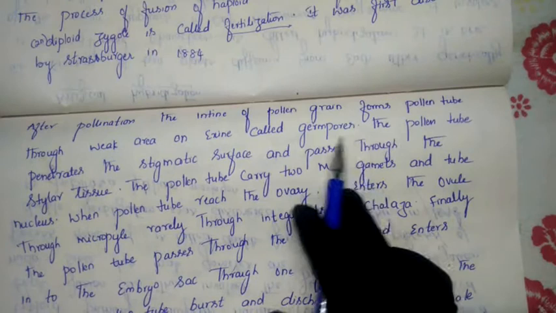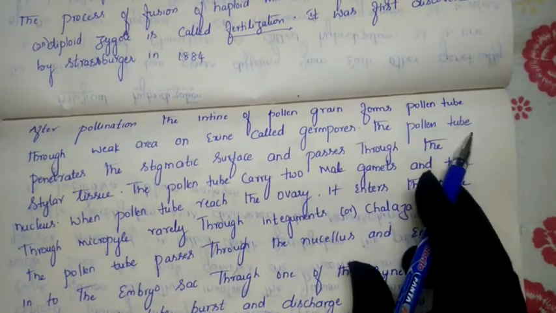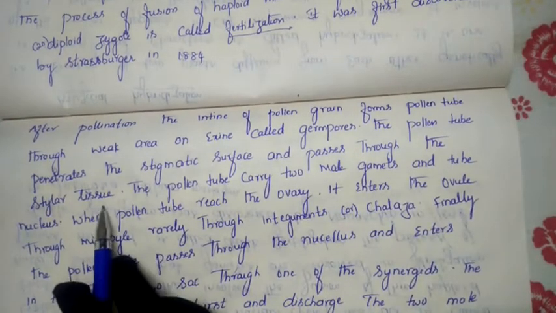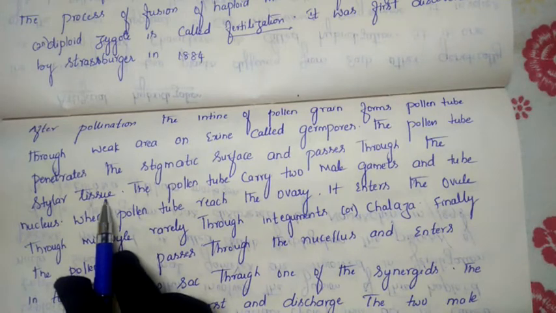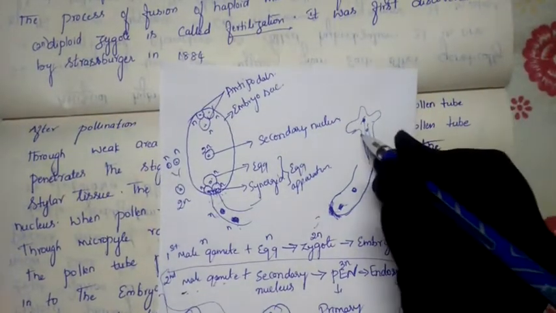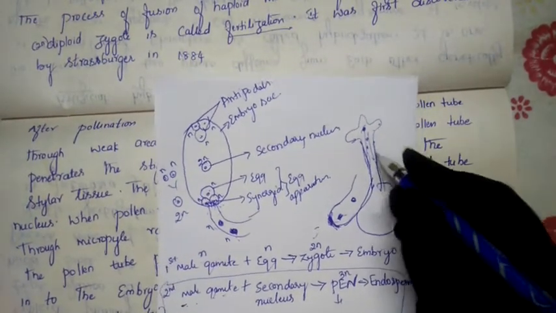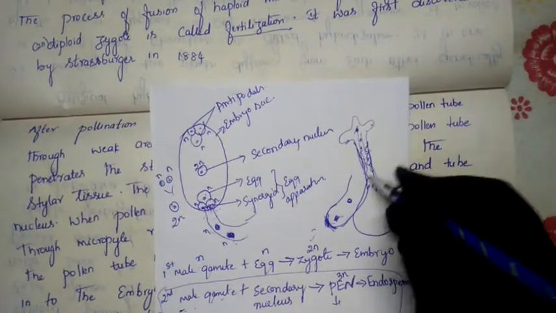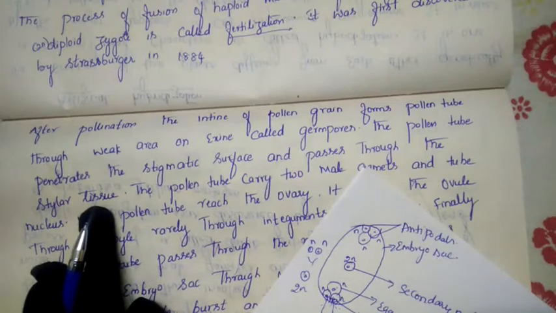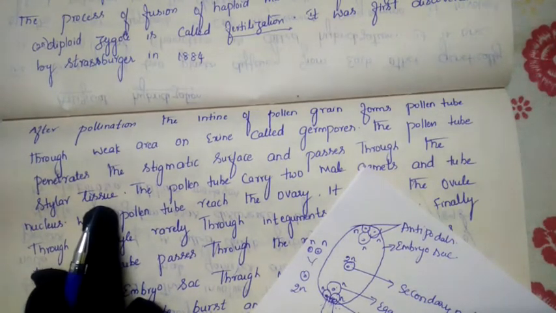See here, they have mentioned: through the germ pore, which is the weak portion, the pollen tube arises. The pollen tube penetrates through the stigmatic surface and passes through the stylar tissues. Stylar tissues means the tissues present in the style. So this is the stigma, style, and later here the ovary. The cells and tissues present here we are calling stylar tissues. The tissues present in the style are called stylar tissues.